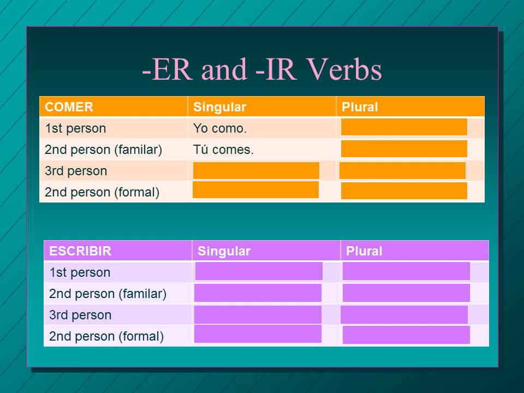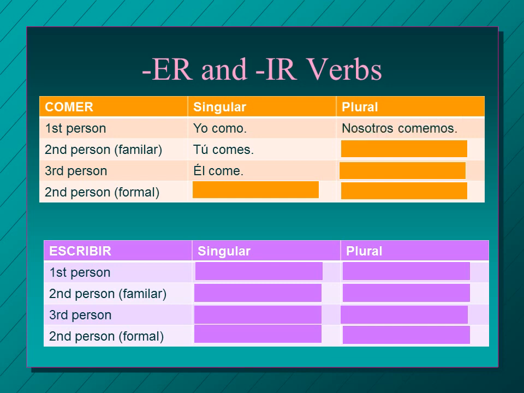Second person familiar, tú comes. Now the ending is ES. With an AR verb, it's AS, like trabajas. Well, with ER verbs, it's ES. Tú comes, you eat. Third person, él come. We drop the ending, we just add an E for ER verbs. He eats, él come.